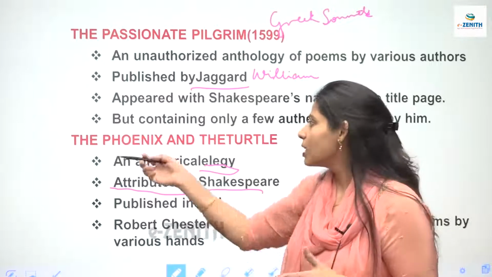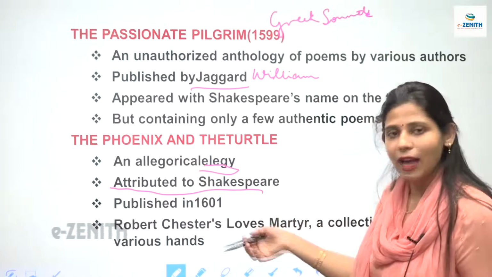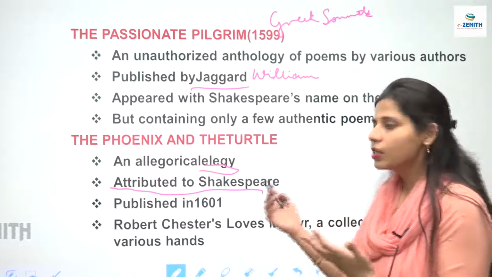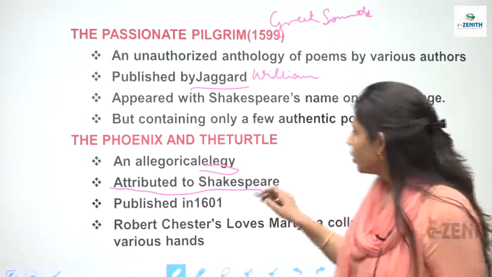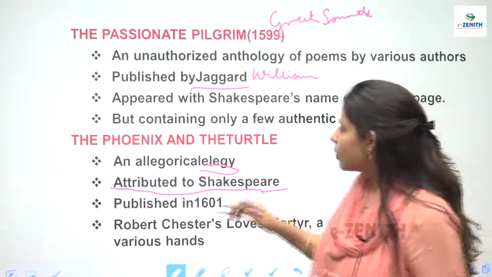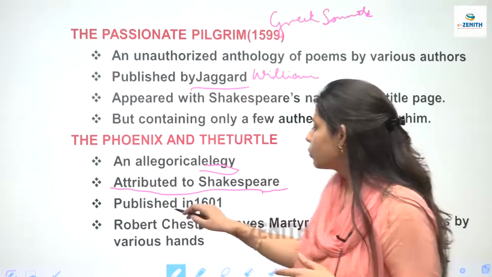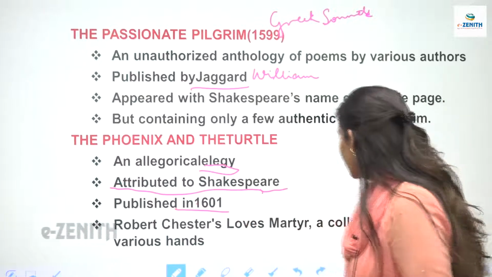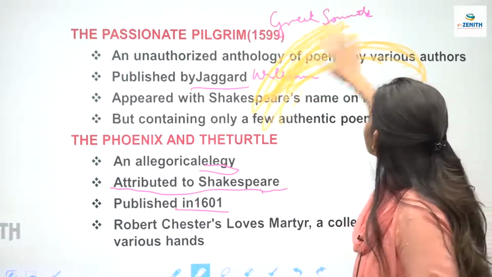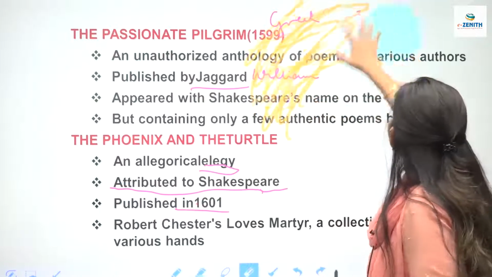तो कोई पूछ ले what is the Phoenix and the Turtle? Then it is an allegorical elegy. It is written to romanticize Shakespeare. तो ये किसके लिए लिखी गई है? Shakespeare के लिए लिखी गई है. It is an elegy and it is written in 1601. It was published in this year, right? So this was it.